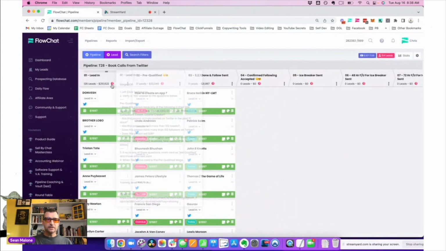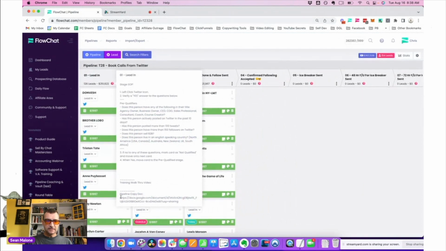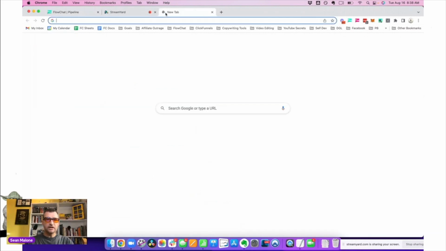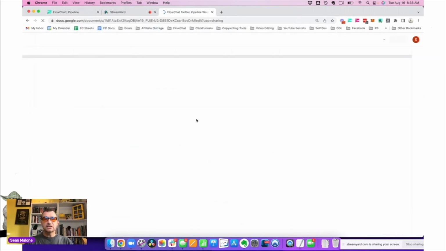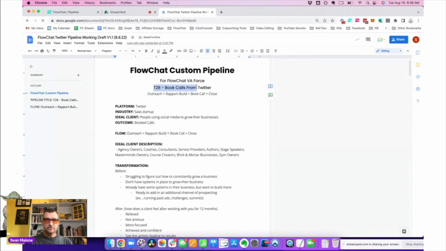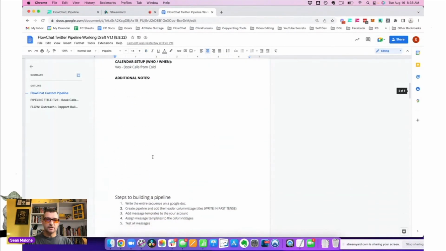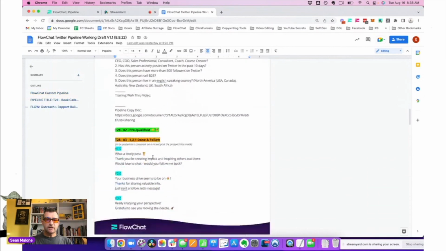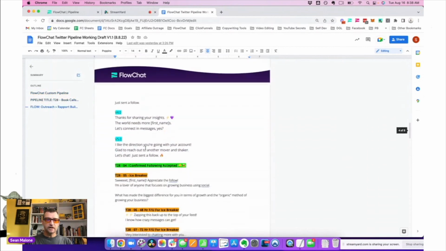And you can see here, even down at the bottom, I've got this entire copy. So if I actually highlight this and I Command C that, and I'll go put it over here so you can see what I'm looking at. This was the document that I actually wrote with all the copy. So you see it says T28, same exact pipeline. I just wrote it on a document. It's very simple. And we can see here that I went through and I actually wrote all the copy on a document.